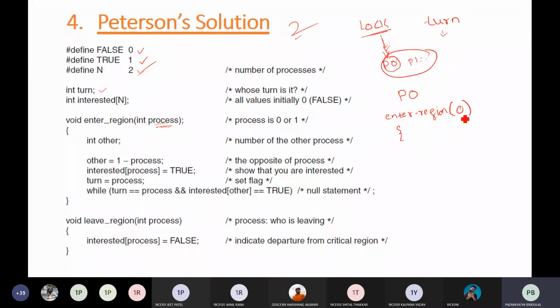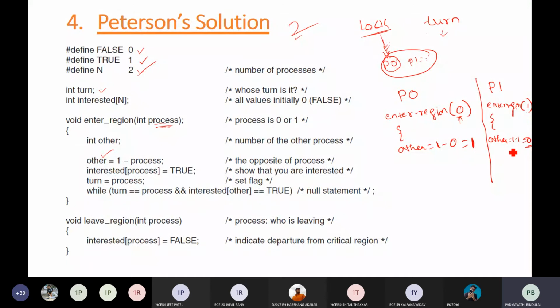Okay, now when process 0 is passed, you are calculating the value of other as other is equal to 1 minus this process, so that will be 1. Whenever the same operation happens in P1 in the enter region, you will be passing 1, and the other value will be 1 minus 1, that is 0. Please understand that if the current process is 0, the other process will be 1. If the current process is 1, the other process will be 0.